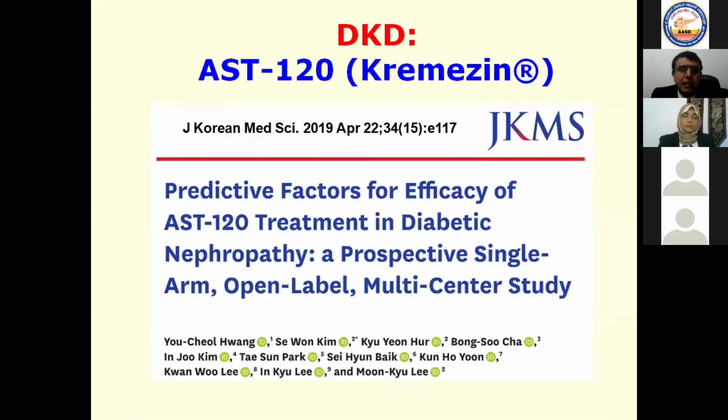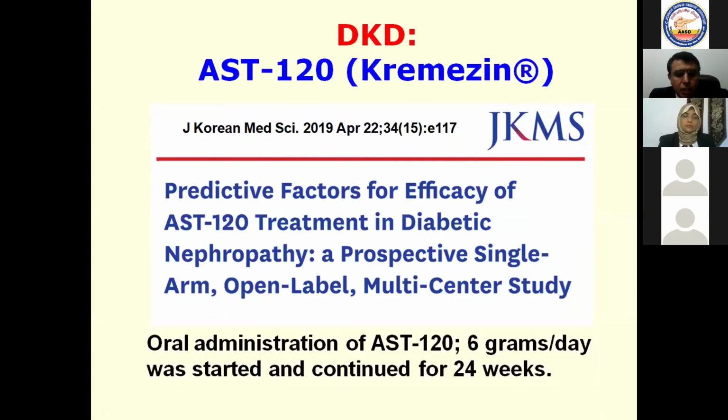What about the clemizine AST120? This is a probiotic that can be taken orally, and it's taken orally in this situation. It's a probiotic for prevention of generation and absorption of uremic toxin that may deteriorate, of course, chronic kidney disease.